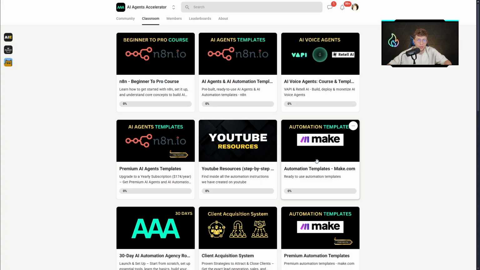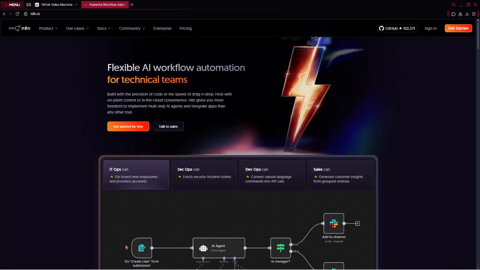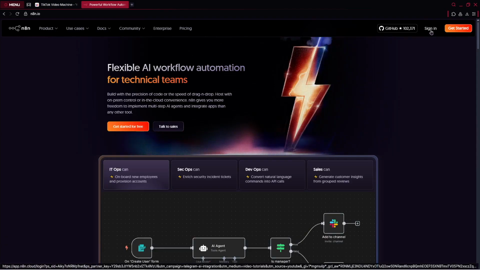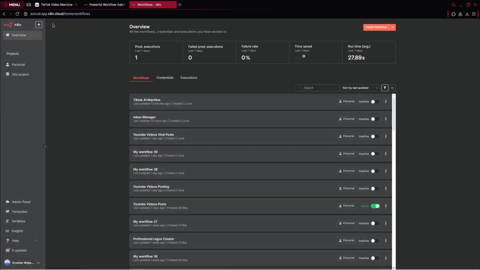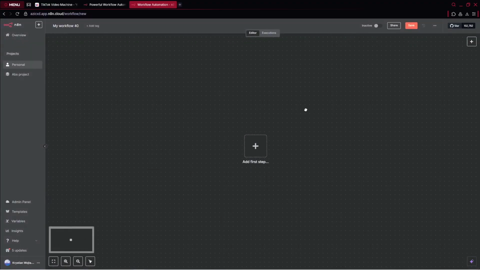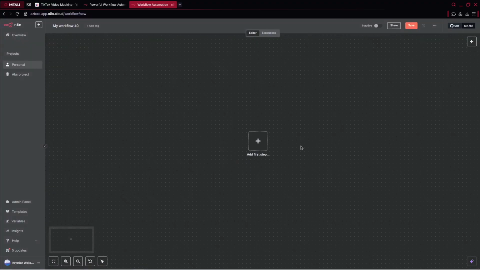So with all that being said, let's dive in building this automation. So first things first, to begin with, to create this project, you need to open n8n.io. The link will be in the resources of this material. And here you just need to set up your account or even sign in if you already have one. Then we can just click on this plus to create the workflow, or even click here on create the workflow right away. And here this is a space where we'll be working.